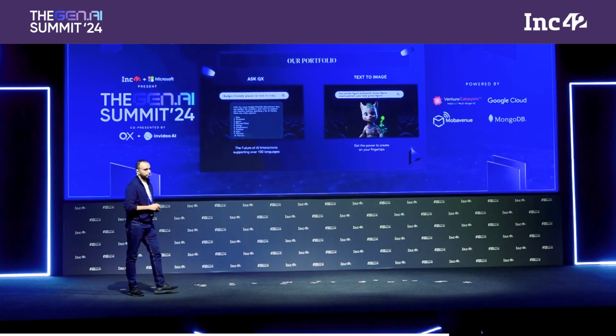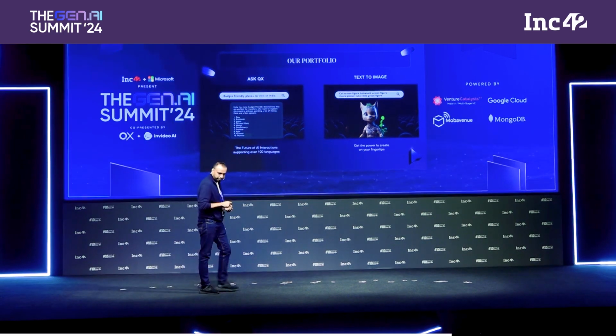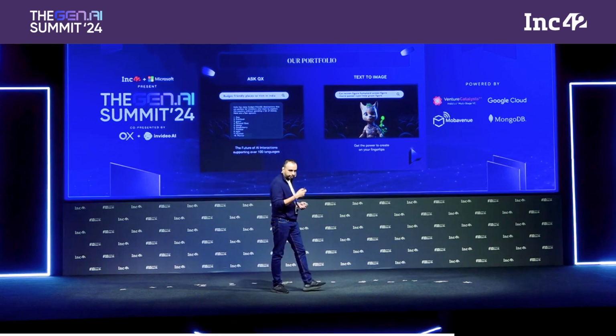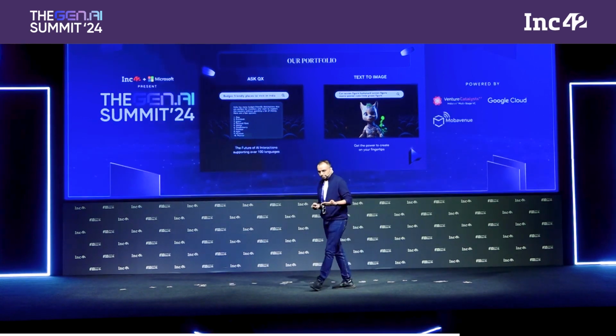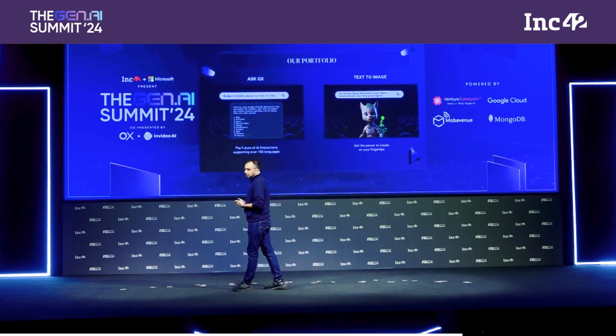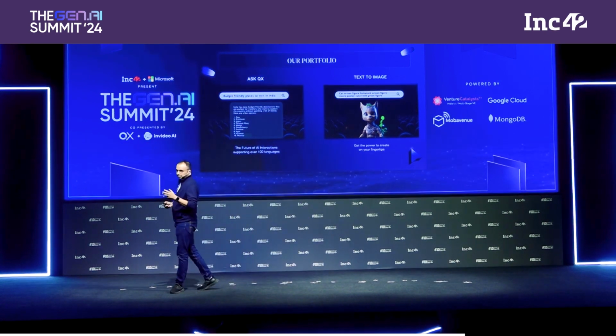There is also a roadmap that QX Lab has created for itself to launch different products in the market, globally. One of them is AskQX, which is already launched, as I mentioned, on the 2nd of Feb. Another platform that we want to launch is text to image, where we want the creativity of people to come out.